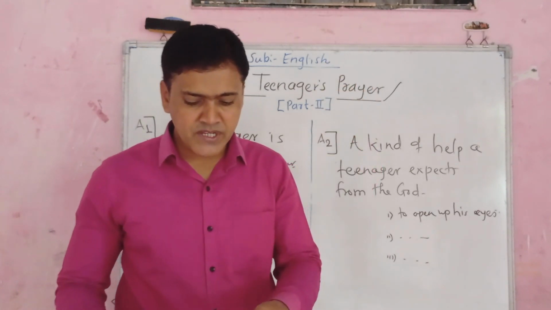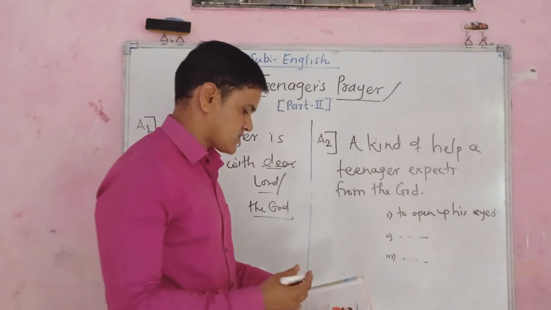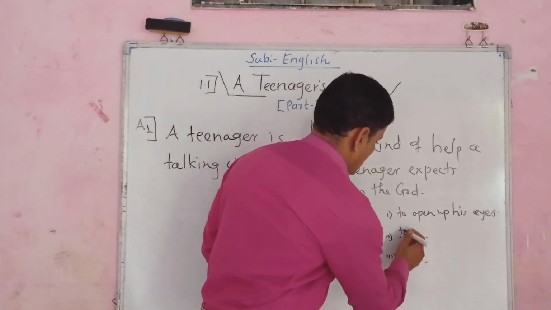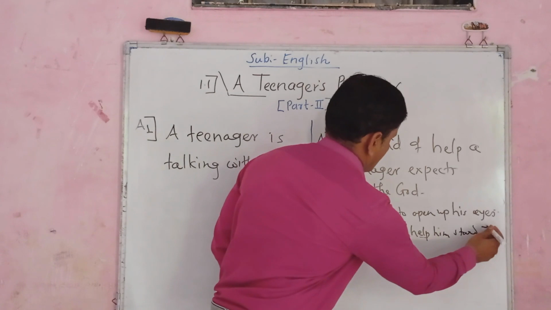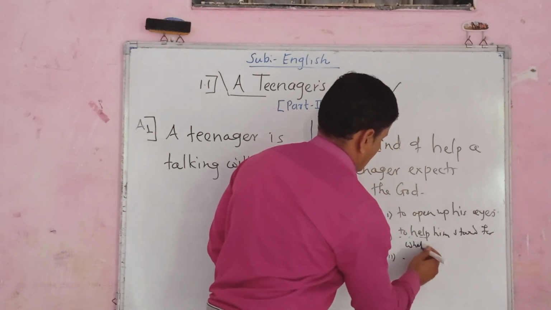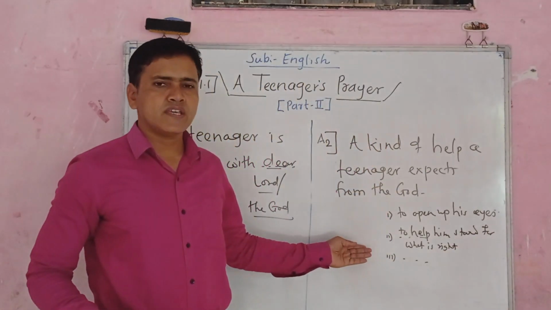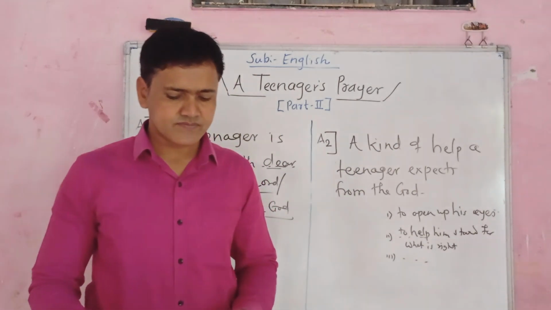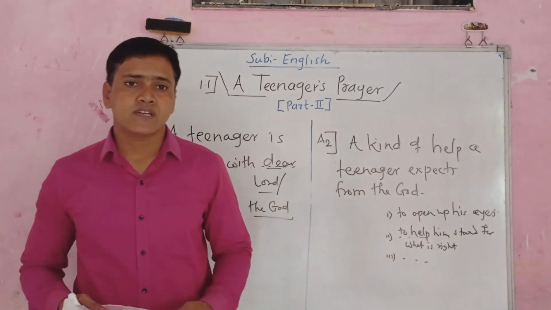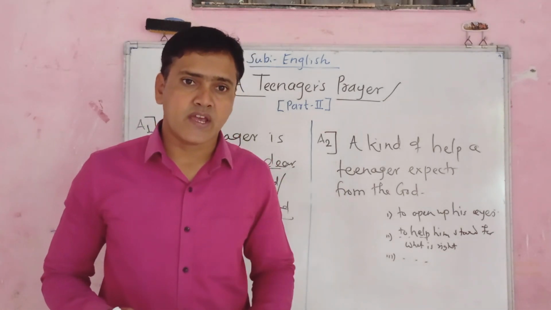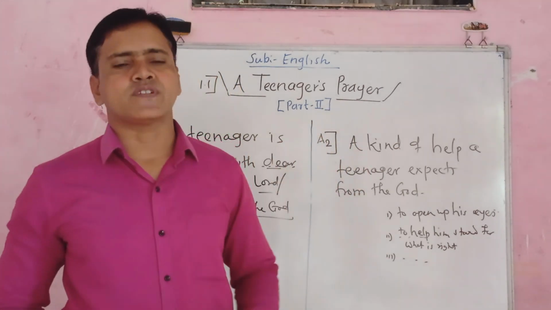Third line, help me stand for what is right. This one. To help him stand for what is right. The second help he needs from God. Now see the meaning. Help me stand for what is right. Friends, the teenager prays to God and seeks his help for what? To stand for what is right.